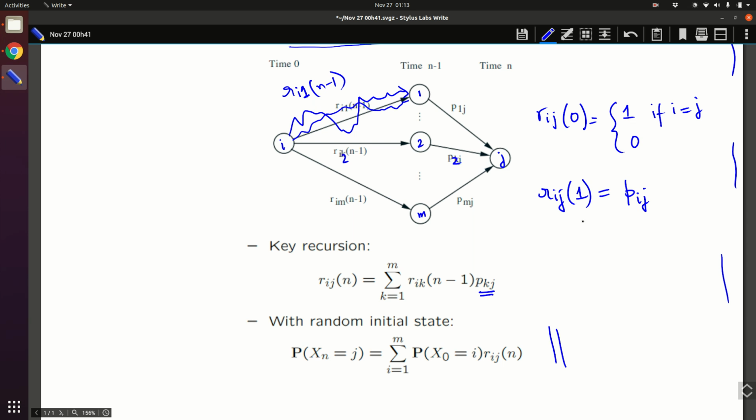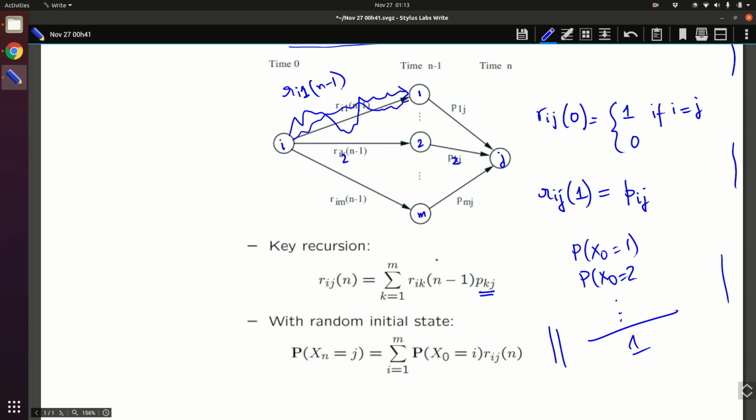If the initial state is random, what does that mean? You have a distribution on the initial states. So x naught can be 1, it can be 2, and so on. If you sum all of this, it will be 1. Suppose you are given a distribution like this on the initial state. What is the probability that in n steps you will be in state j? Okay, so this is not a recursive thing.